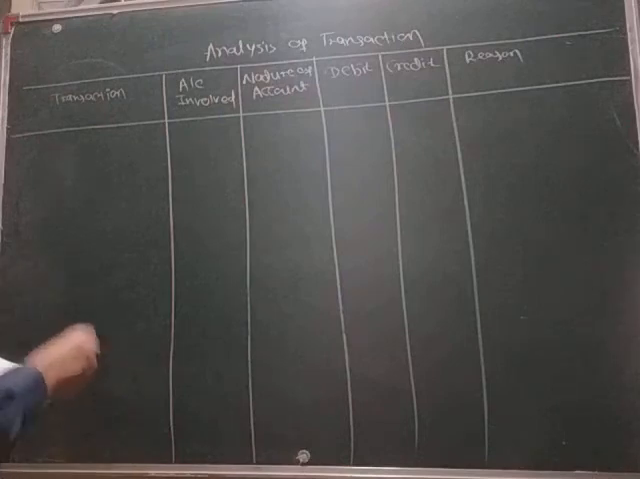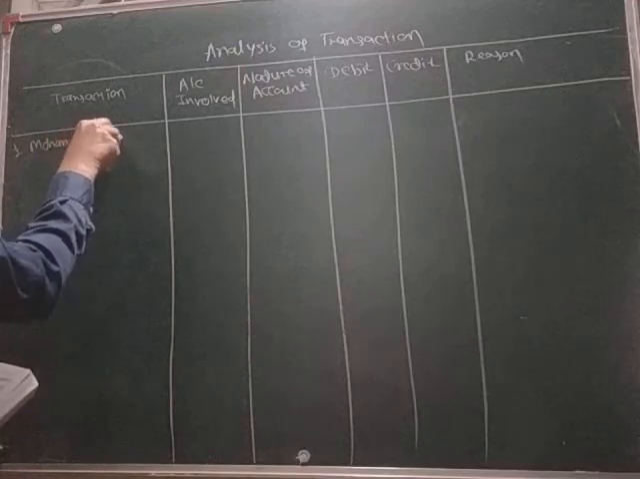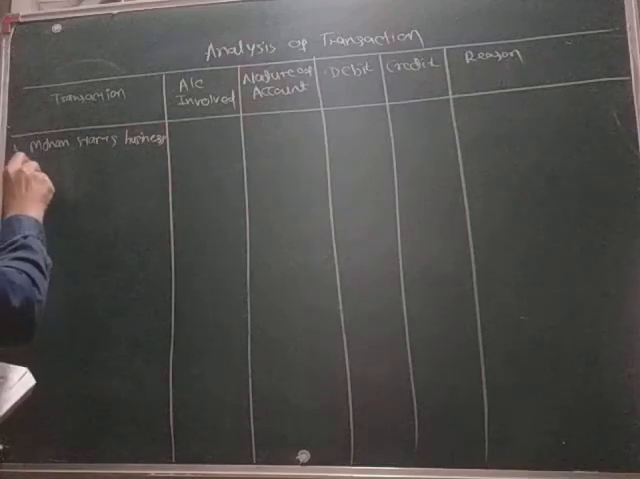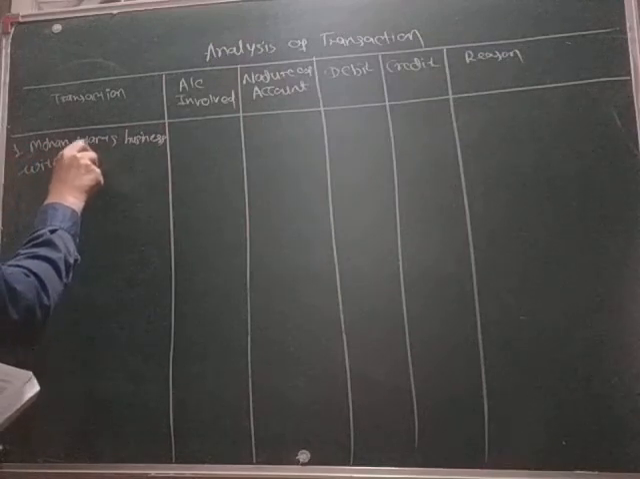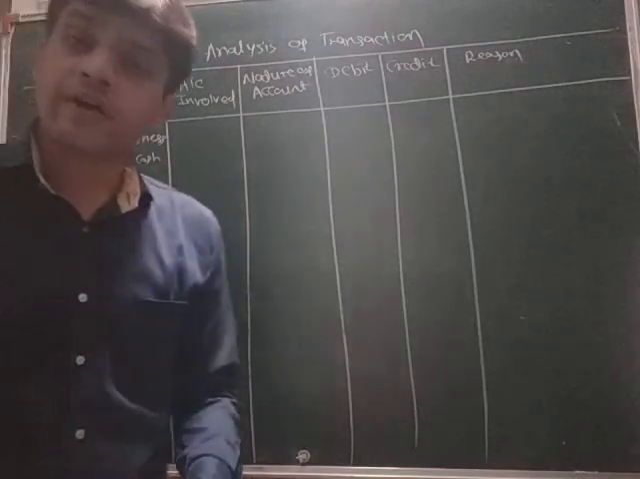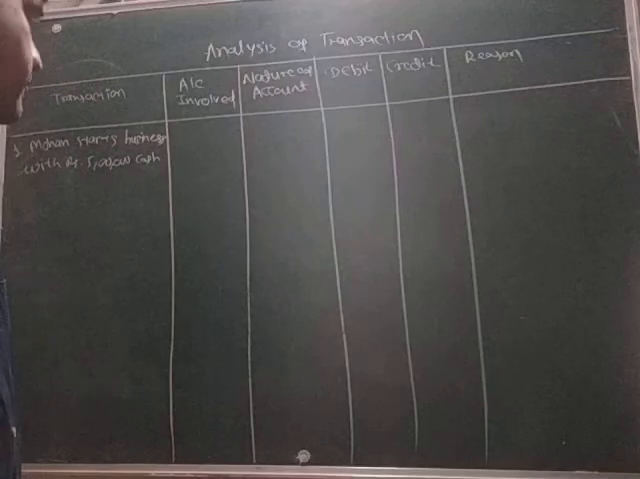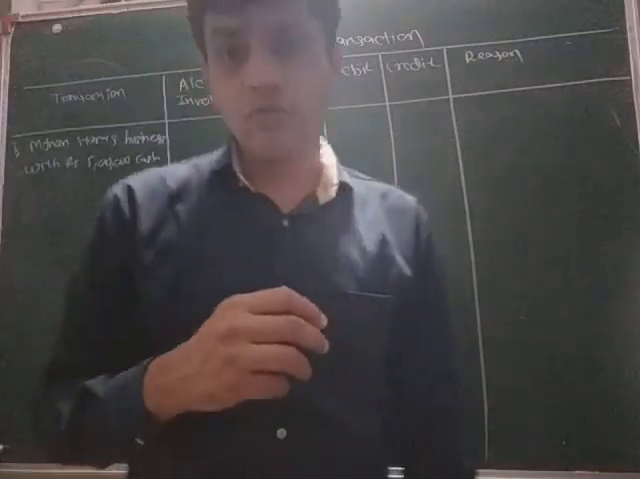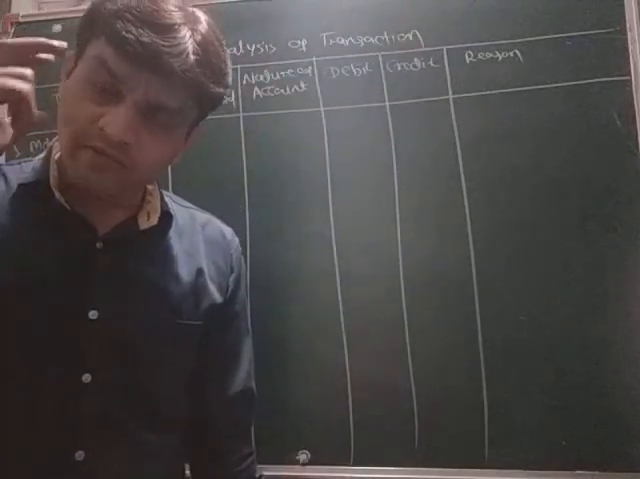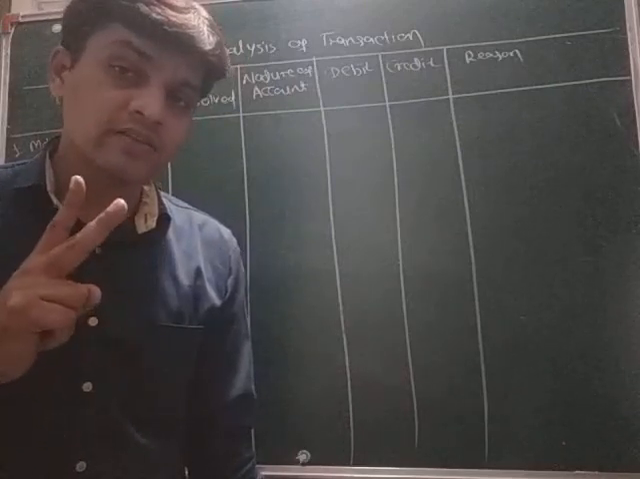First transaction is number one. Mohan starts business with rupees 5 lakh cash. So which accounts are involved? Whenever the transaction is about starting business, we have to keep in our mind that there are two accounts. One is cash account and the second is capital account.